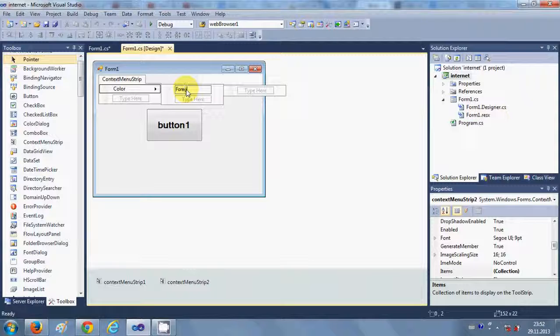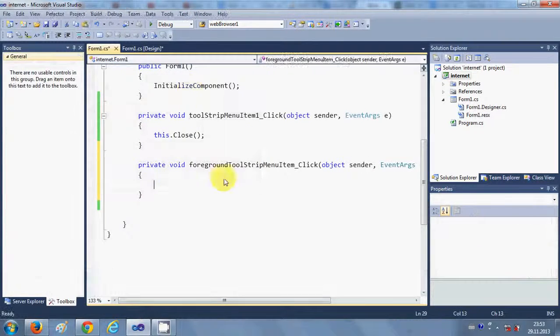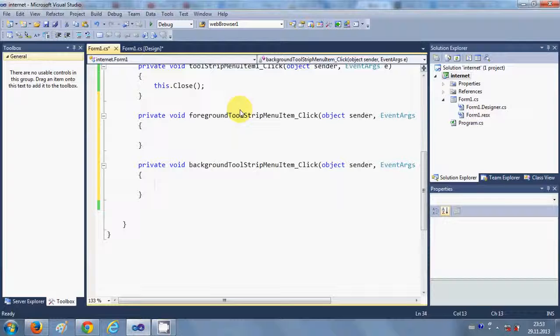For example, the first is Foreground and the second is Background. Now I just double click these two sub menu items. I double click Foreground first, and I reach the foreground ToolStripMenuItem click event, and I click the Background menu item. So I have created two menu item click events.